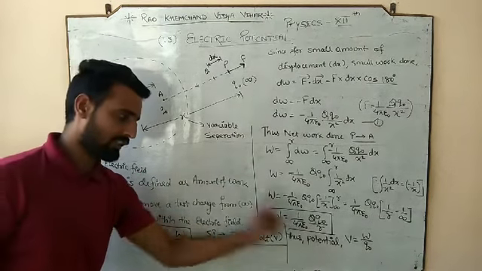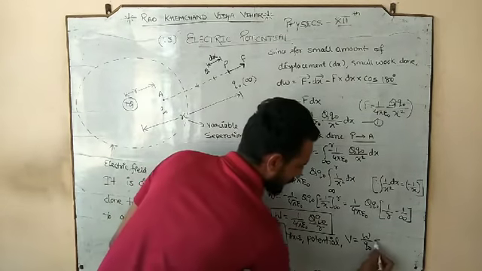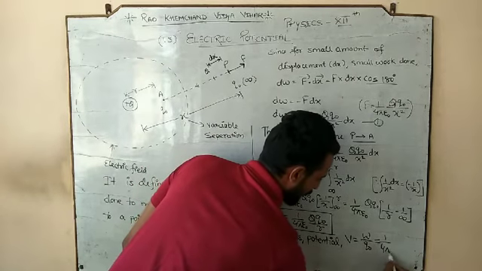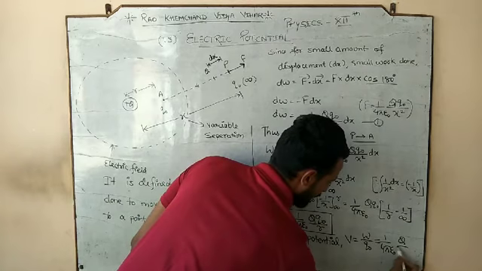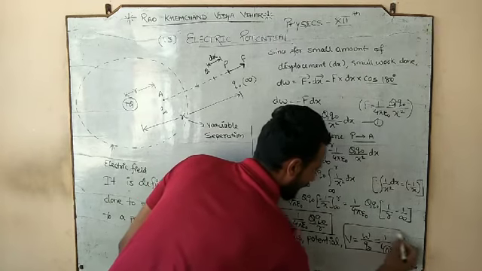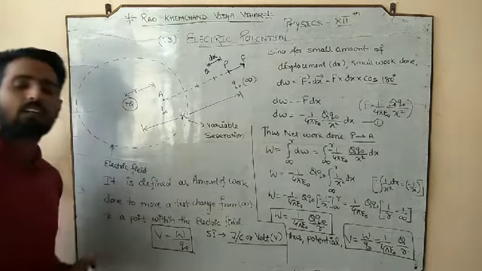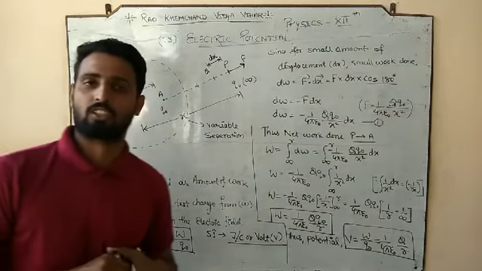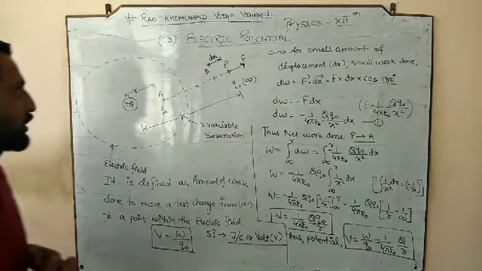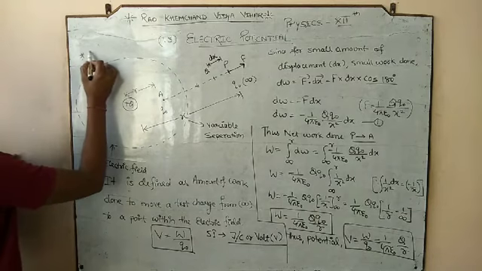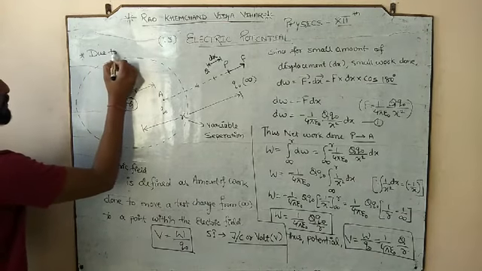So the amount of work done divided by the test charge. So your expression would be 1 by 4 pi epsilon naught q by r. And here we have an expression for electric potential due to a point charge.